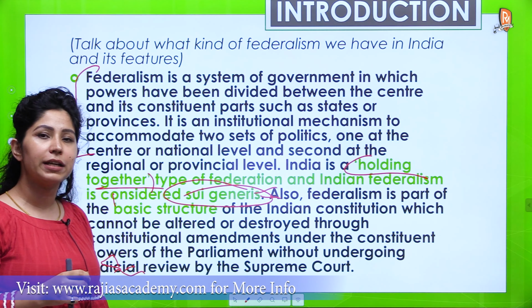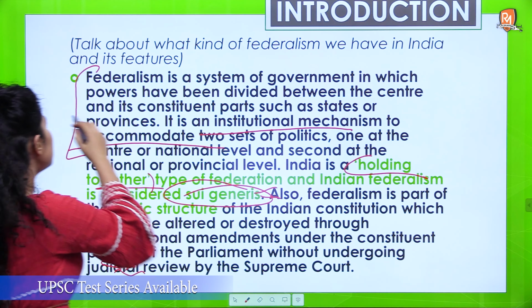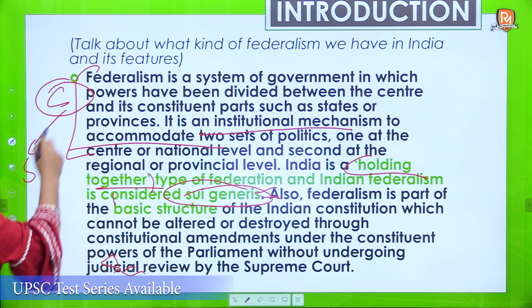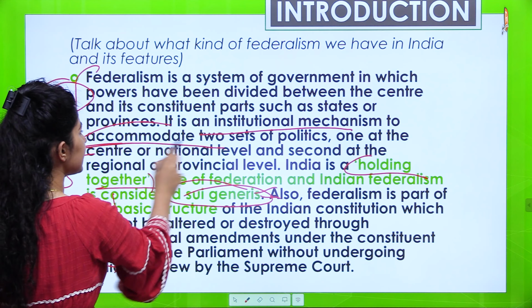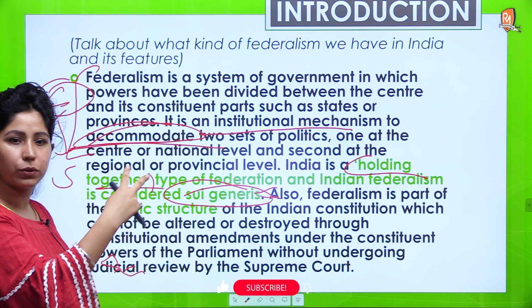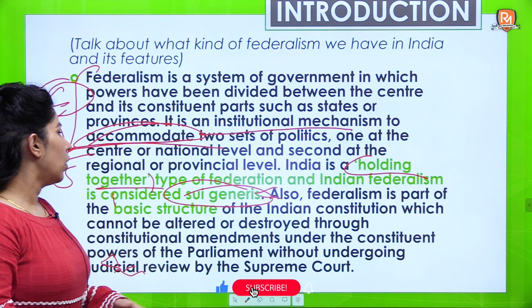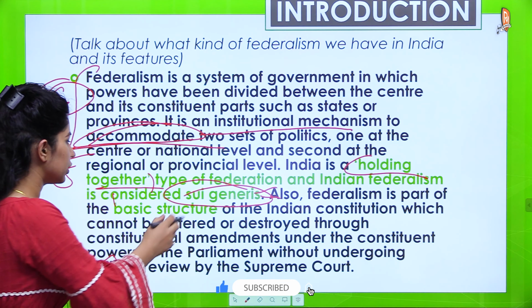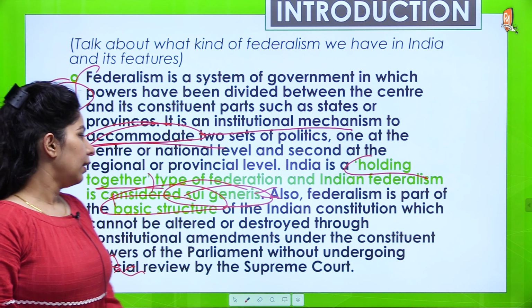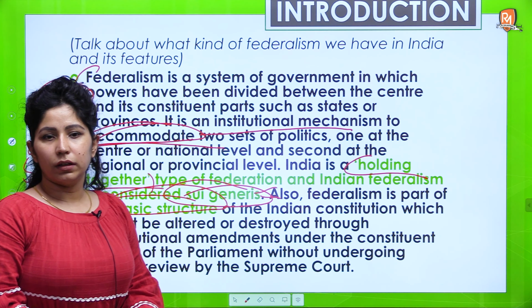as states or provinces. It is an institutional mechanism to accommodate two sets of politics, one at the central level and other at the states. So accommodate is the important word here, to accommodate two sets of polities. Also it is a part of basic structure of constitution, and you can talk about basic structure here, that it cannot be altered or destroyed except by judicial review or things like that. So these 3-4 lines are enough for your introduction.